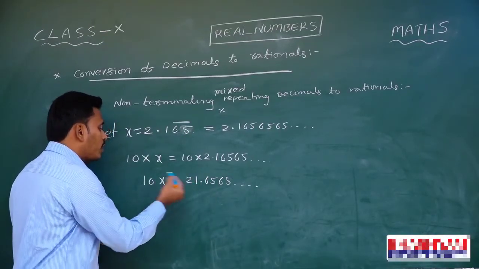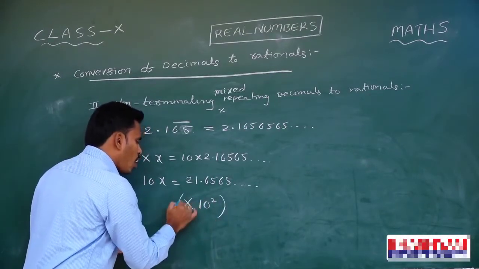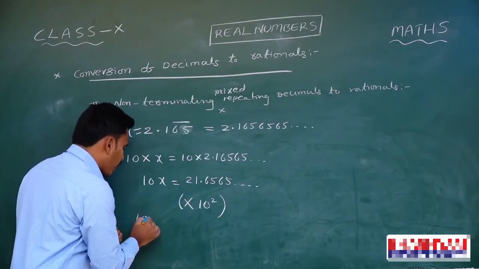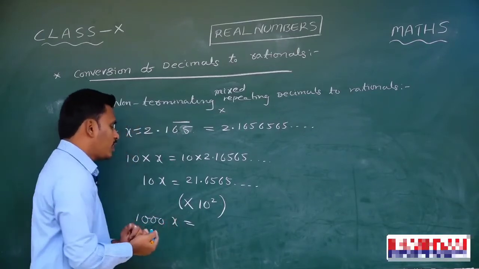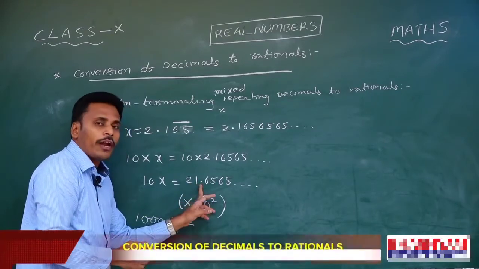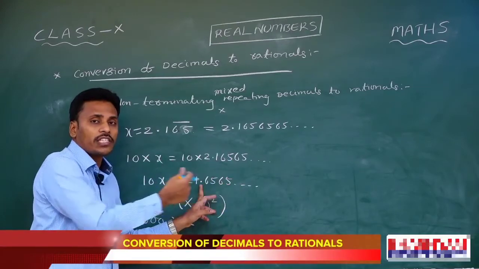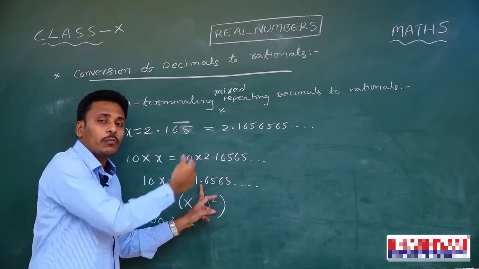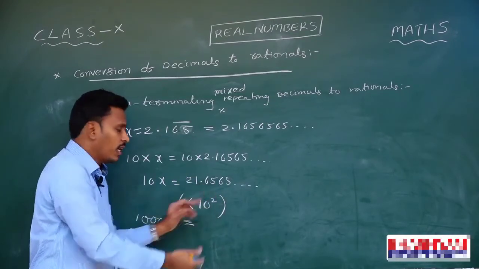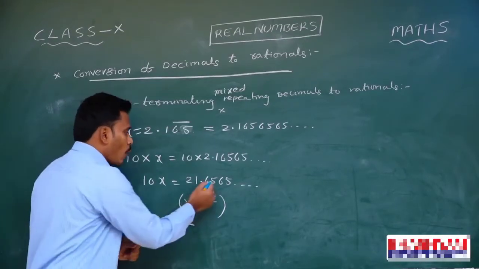Now if you multiply with 10 square on both sides, this side, 10x multiplied with 10 square becomes 1000x. And on this side, if you multiply this decimal with 10 square, the decimal point moves 2 digits right. If you multiply with 10, the decimal point moves 1 digit right. With 10 square, it moves 2 digits right. With 10 cube, it moves 3 digits right. Here 10 square, so the left side is 1000x, whereas the right side is